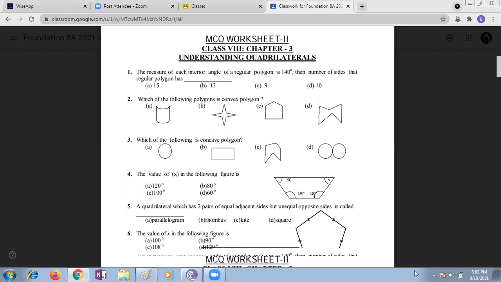The measure of each interior angle of a regular polygon is 140 degrees. Then the number of sides of the regular polygon.